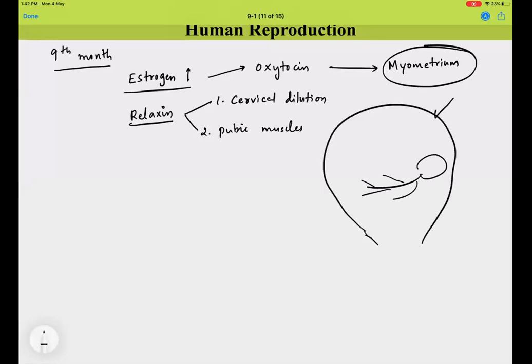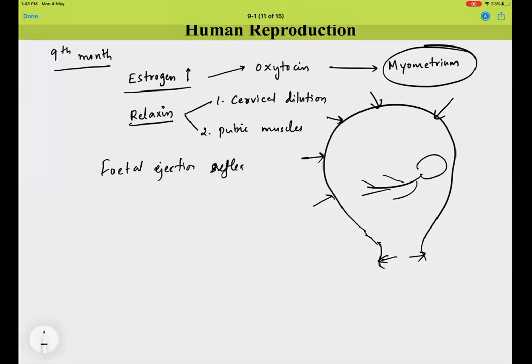The myometrium is starting some contractions, and on the other side, the relaxin has dilated the cervix or the birth canal, and now the fetus is ready to move out. These signals are called the fetal ejection reflex.